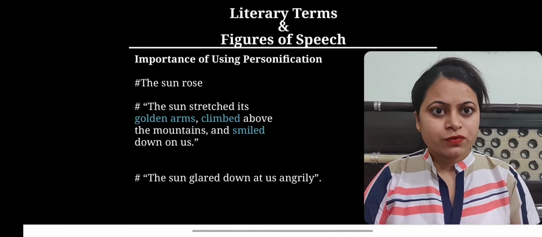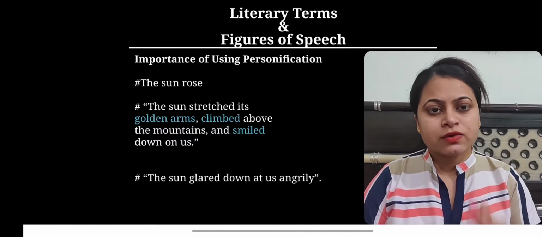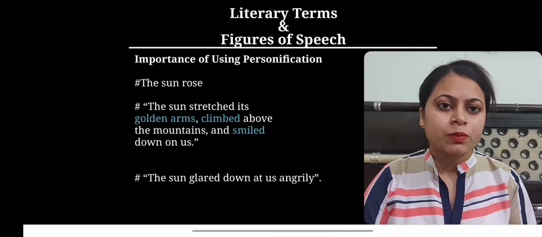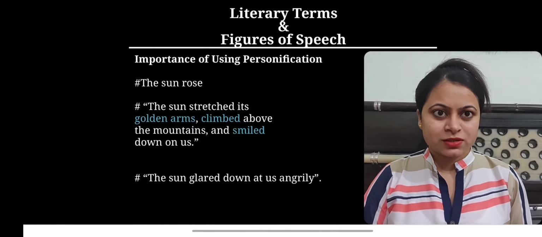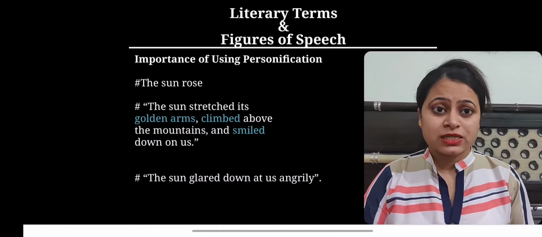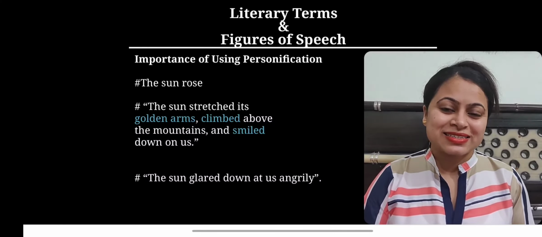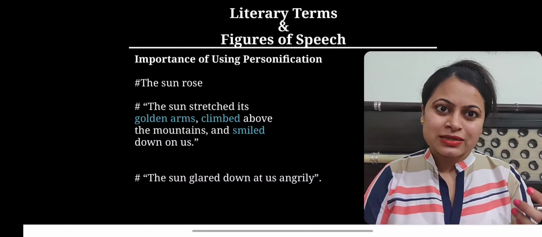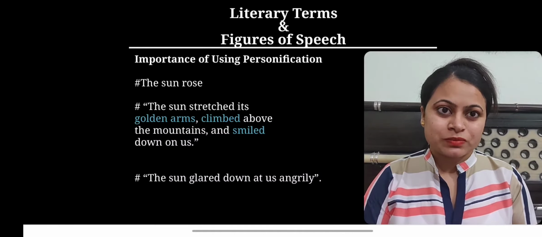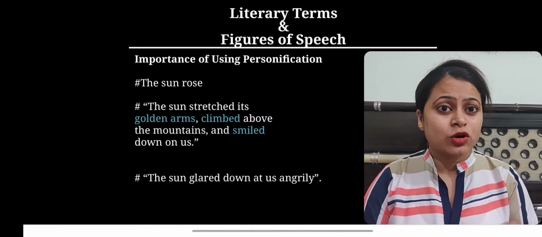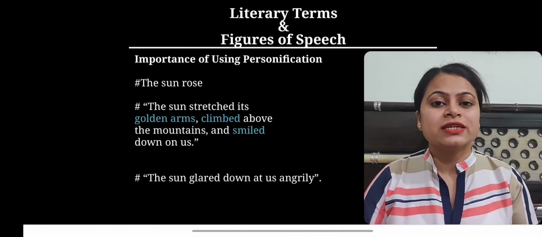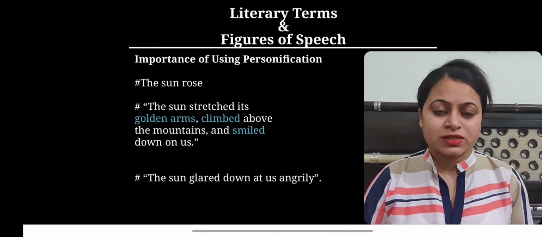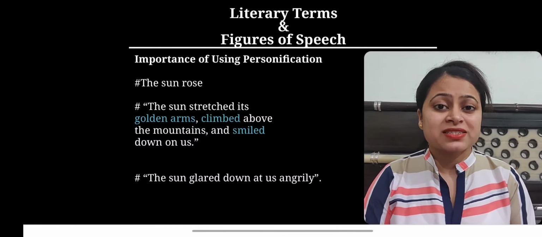And if any artist or writer or poet describes the same thing in this way: the sun stretched its golden arms, climbed above the mountains, and smiled down on us. Now, in this, the writer or the speaker has personified the sun by describing its golden rays as golden arms, which presents very vivid imagery in front of our eyes.